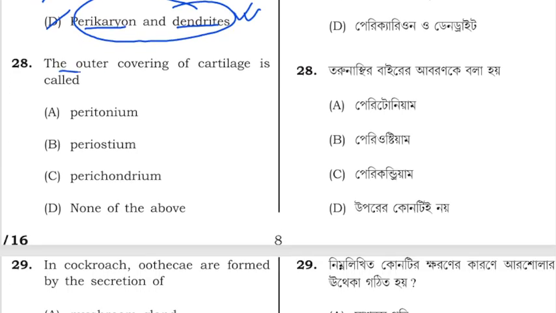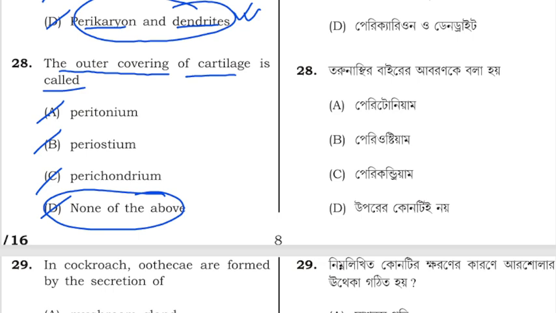Next question is, the outer covering of cartilage is called peritoneum, periosteum, or perichondrium, and none of the above. So option D is correct. None of the above options are the correct name for the outer covering of cartilage.